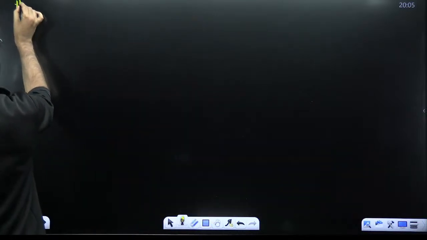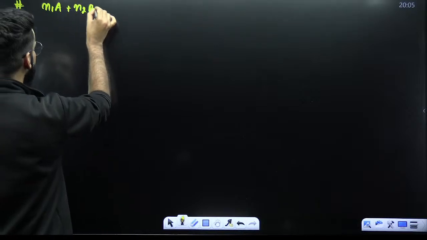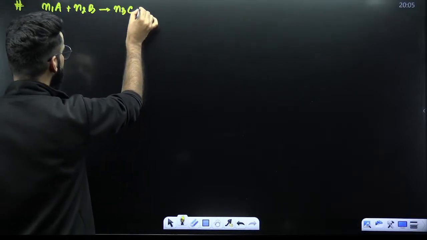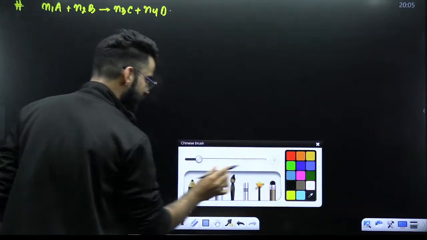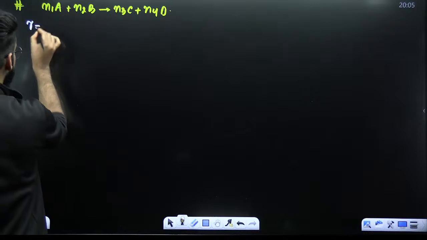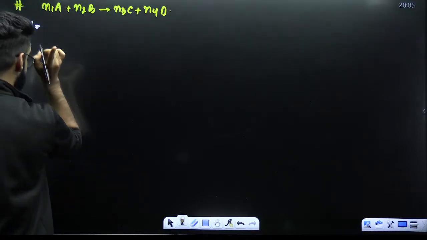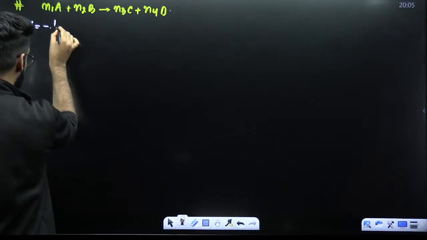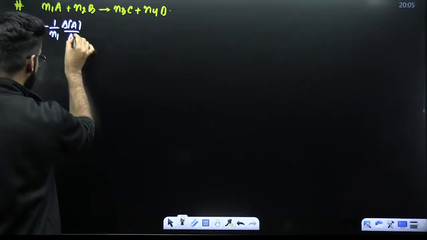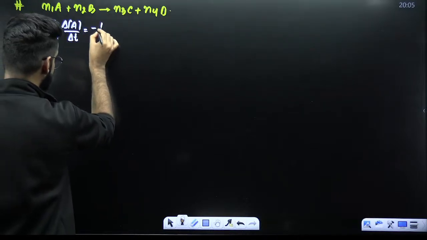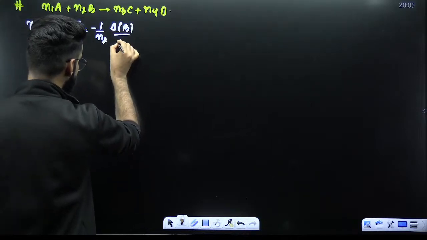So, my dear students, for example, you have got the reaction N1A plus N2B gives N3C plus N4D. This was my balanced chemical equation. Now, rate of the reaction with respect to A, how are you going to write it? A is a reactant. Reactants disappear with time, so start with minus sign. 1 upon N1, change in the concentration of A divided by time interval delta T. With respect to B, it's minus 1 upon N2, change in the concentration of B divided by time interval delta T.